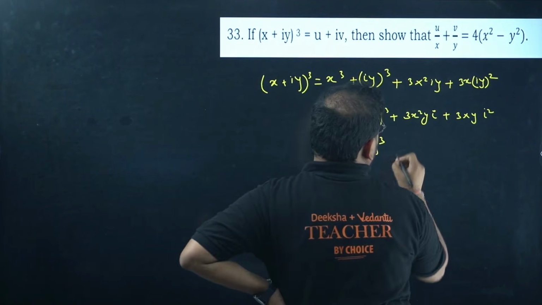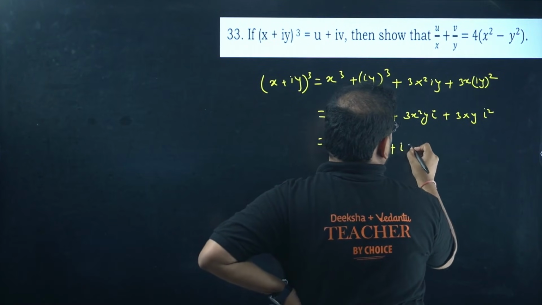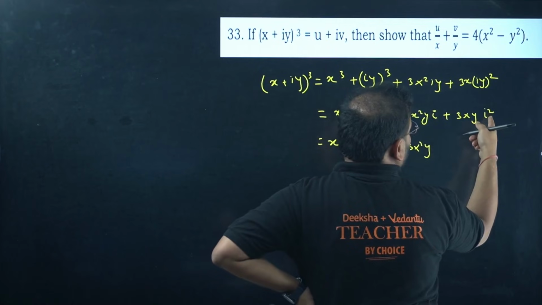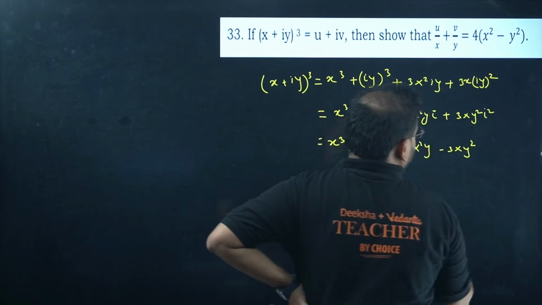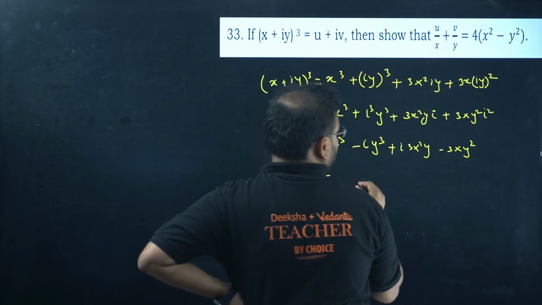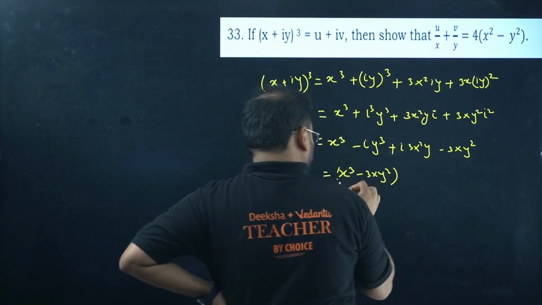And if you compare, you'll get plus i times 3x square y. This will become minus, so minus 3xy square. Okay, combine the real and imaginary parts together. I get x cube minus 3xy square.